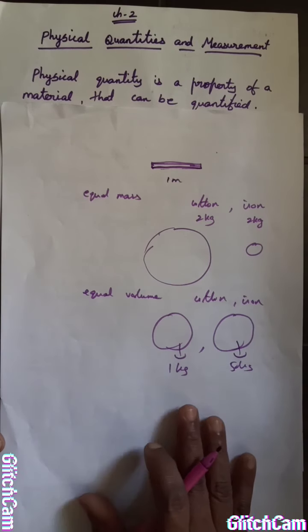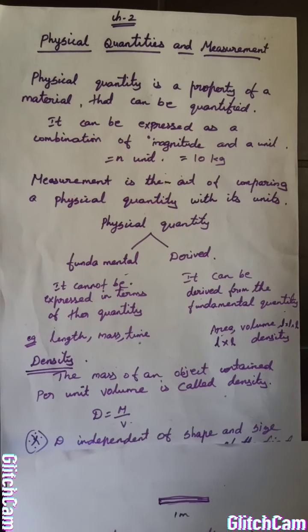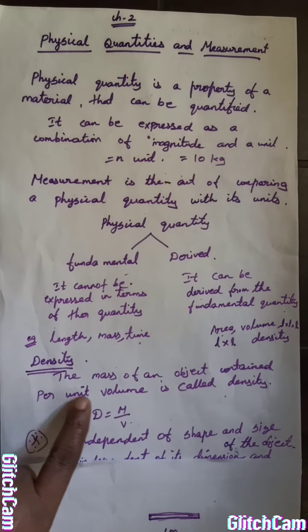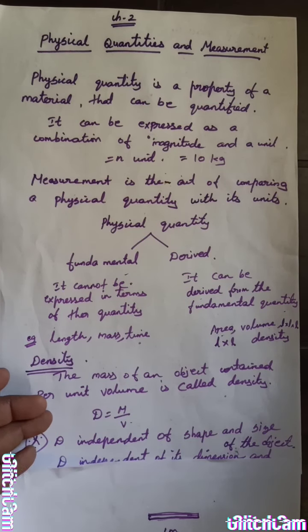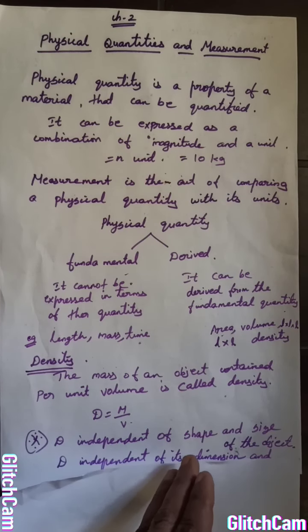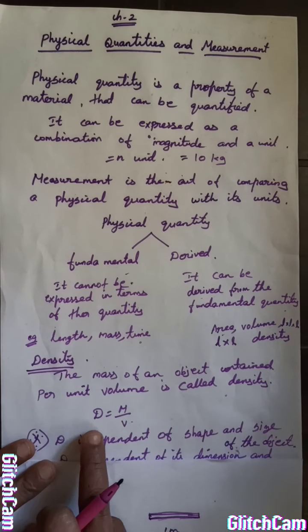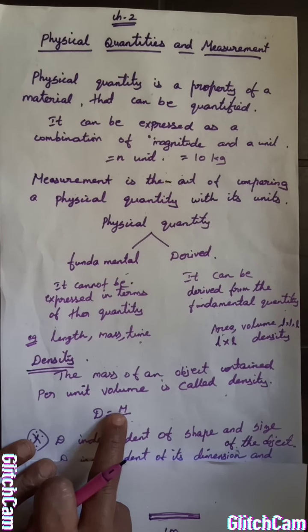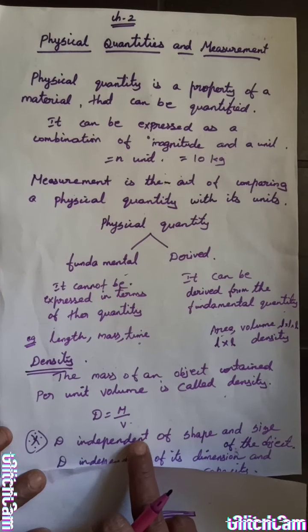Density of a substance is mass per unit volume. So what is the definition of density? The mass of an object contained per unit volume, or otherwise you can express it as: the mass per unit volume of a substance is called density. As a formula, density is denoted by D, mass by M, and volume by V. These are important things.